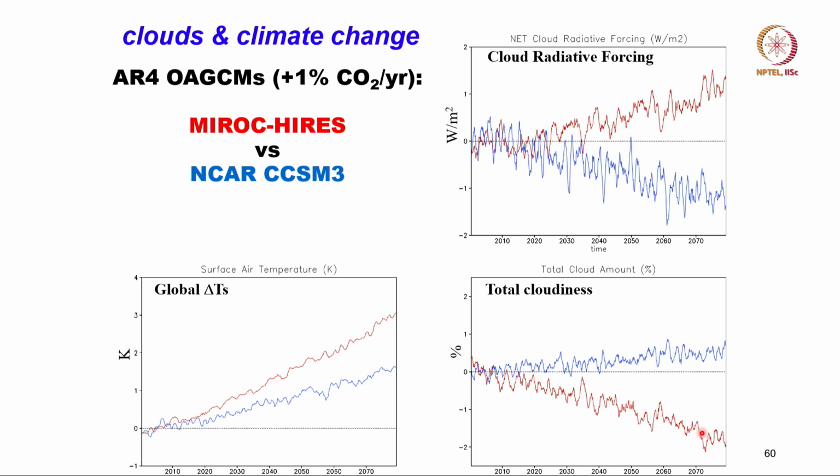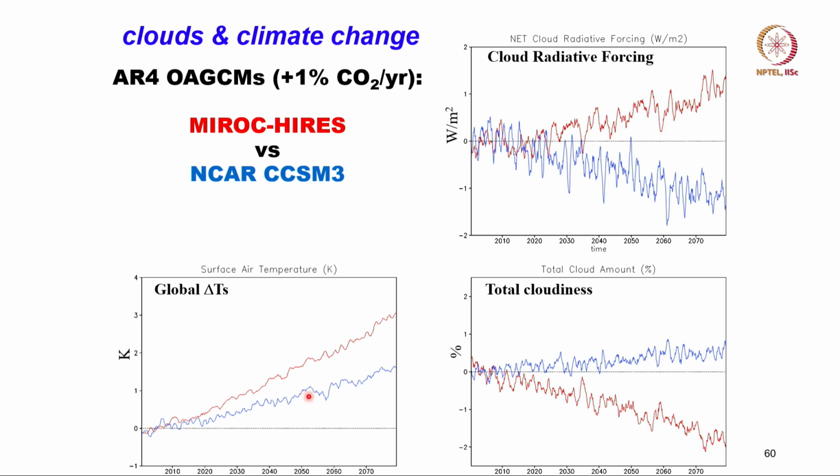And this is connected to cloud radiative forcing, which we discussed earlier in the course. So, this particular slide shows clearly how sensitive our ability to predict the future warming of the global mean temperature is to the correct prediction of the change in cloudiness.